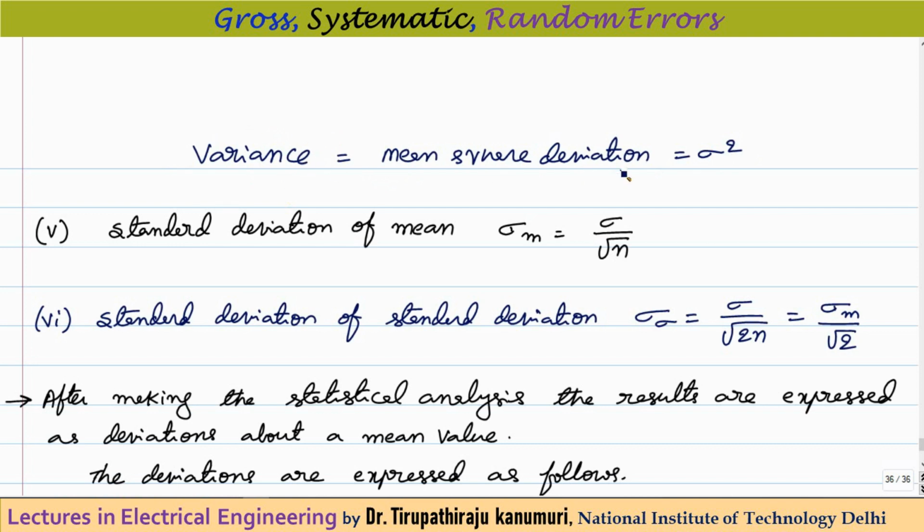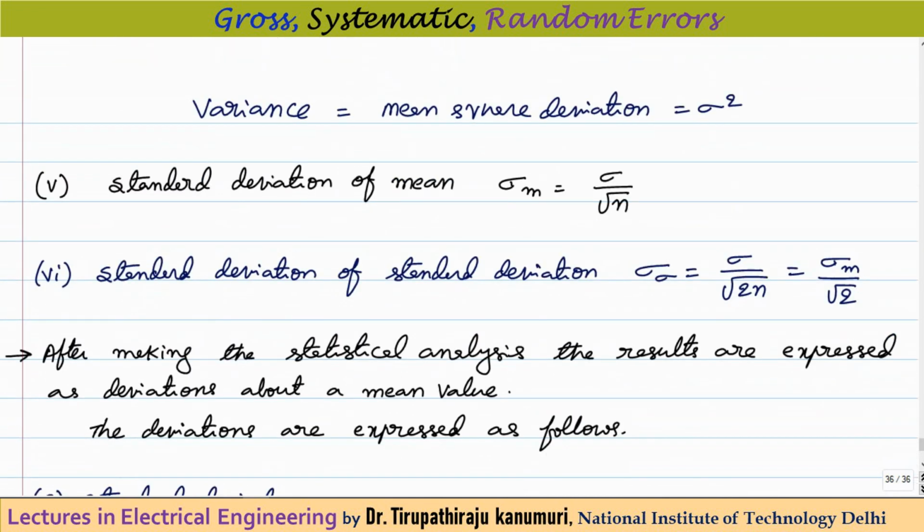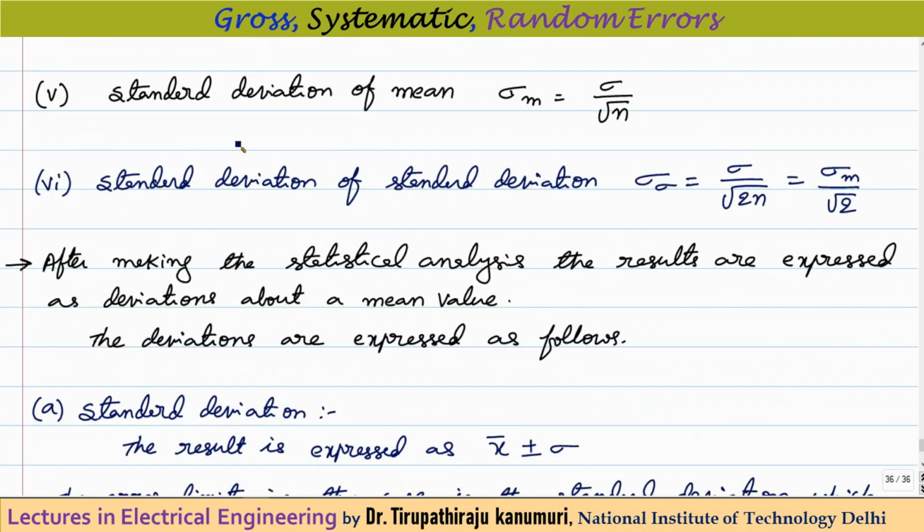But the advantage of standard deviation is that you are taking the square root of the square of the terms. So that's why it will have the same units as your original sample value. That means, let us assume each sample is in volts, then your standard deviation also will be in volts, but variance will be in volt square. That is the difference. So now comes standard deviation of the mean.